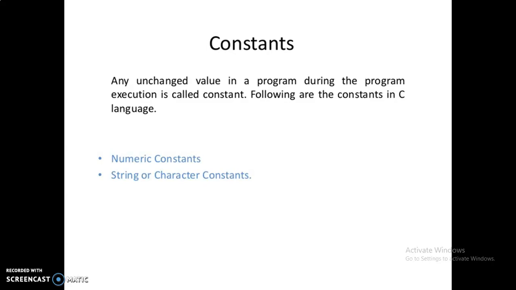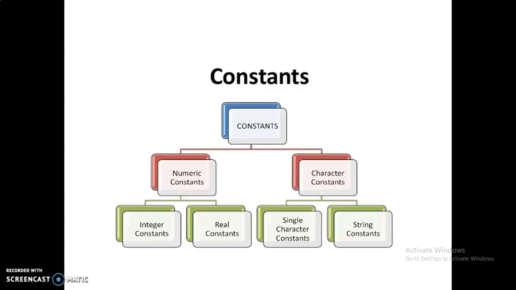In the C language, the constants are numeric constants and string or character constants. A constant is something that does not change during the execution of the program. So these are the types of constants in C. Constants are divided into two types, numeric constants and character constants.